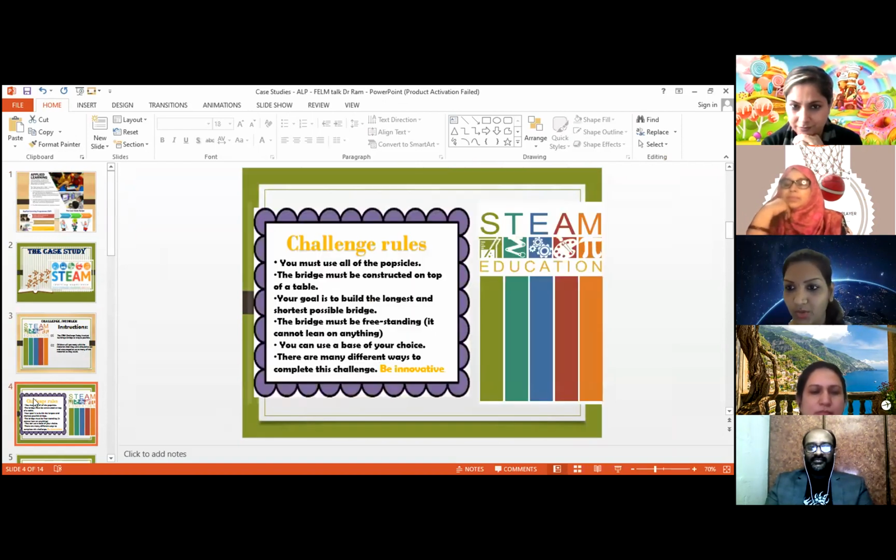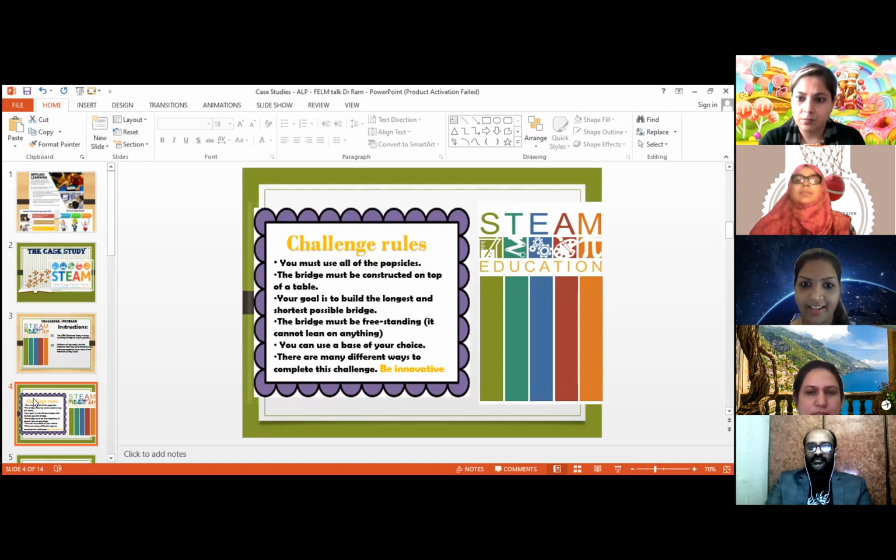The challenge rules were also mentioned over here. They must use only popsicles, and they have to make a bridge on the table, as long as possible. It should be freestanding. It should not lie on anything. And the base, they can choose on their own. So these are the challenge rules which were given to the child.